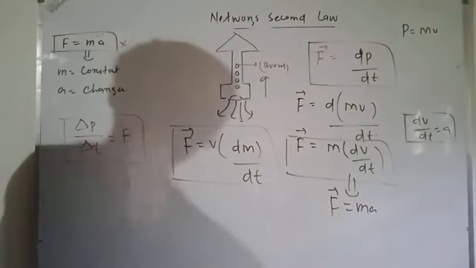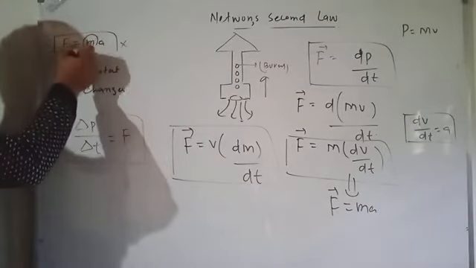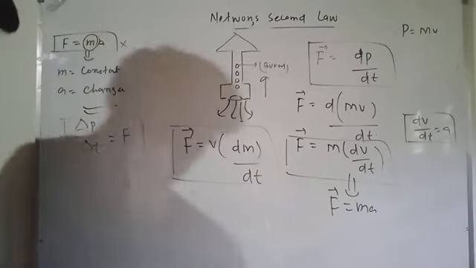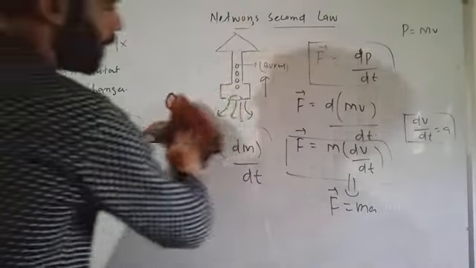Why? Because we cannot use the earlier equation when the mass is changing. When mass is changing, at that time we use this equation. So we will start to apply this Newton's second law. What it basically is, you can look here. What is Newton's second law? Look here. If this is a body, for example, if this is a body, it is on the surface.